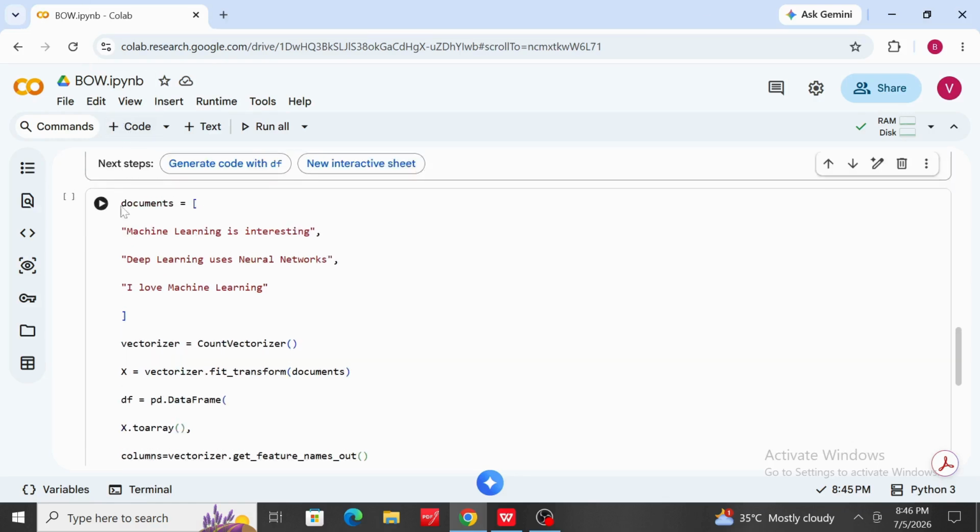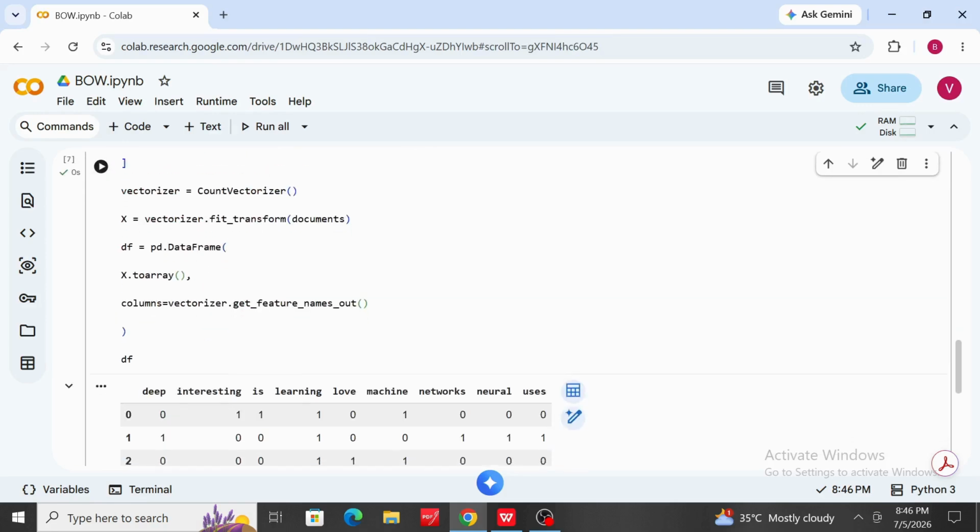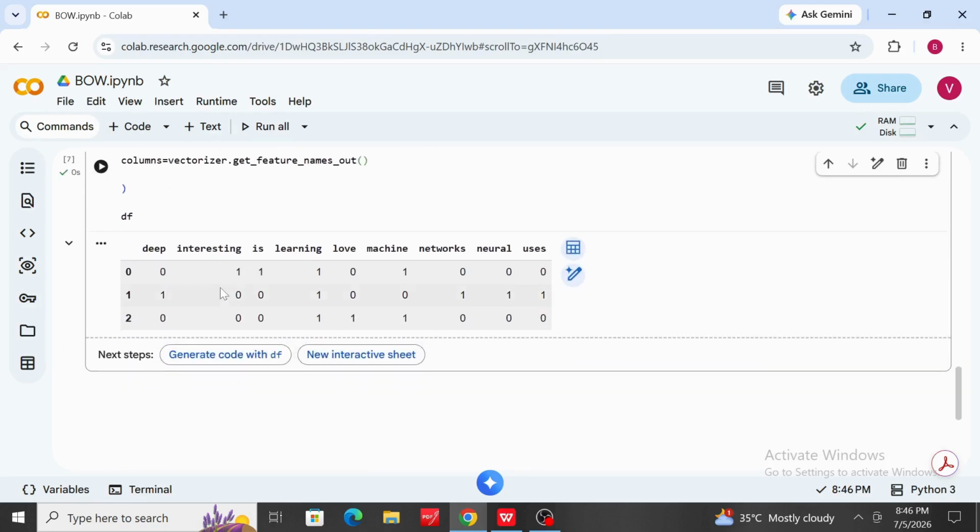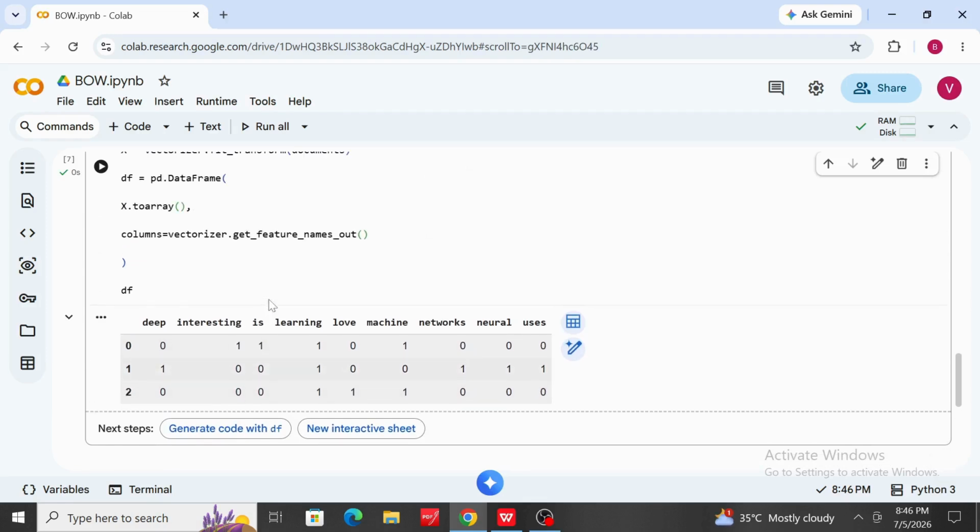Let's run the cell. See here, we can see a new bag of words table. Notice that the vocabulary has changed because we used different sentences. Words such as machine, learning, deep, neural, networks, interesting, and love become the column names. Each row corresponds to one sentence, and each value indicates how many times a word appears in the sentence.